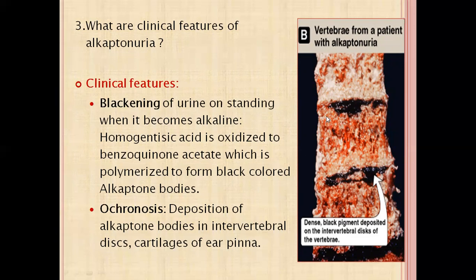See here in the image, that is the intervertebral disc with blackish discoloration. That blackish deposit of alkapton bodies in different parts of the body is called ochronosis. What is ochronosis? Deposition of alkapton bodies in the intervertebral disc and cartilages of the ear pinna. So that is also one question.